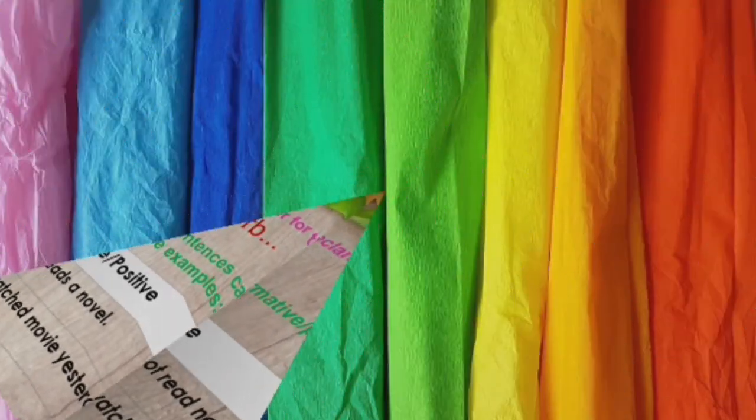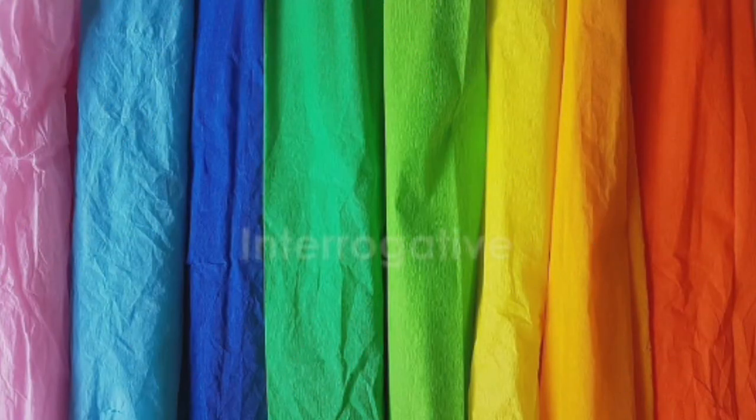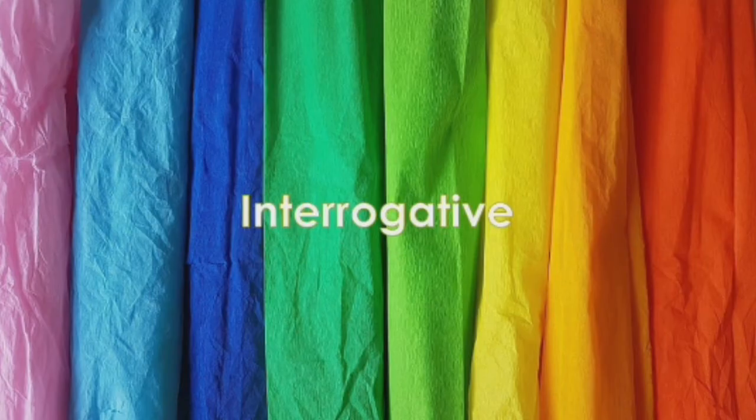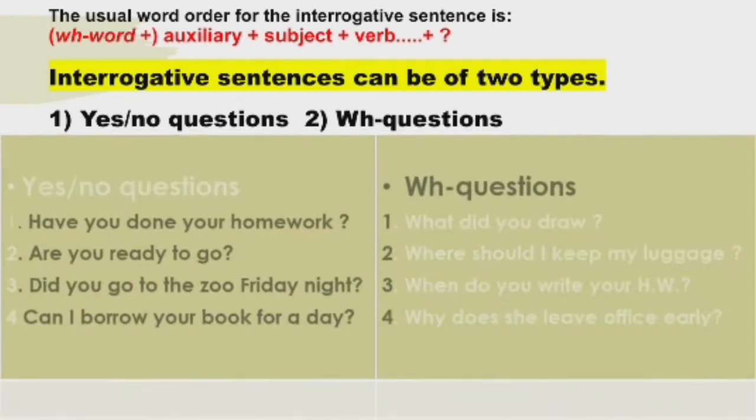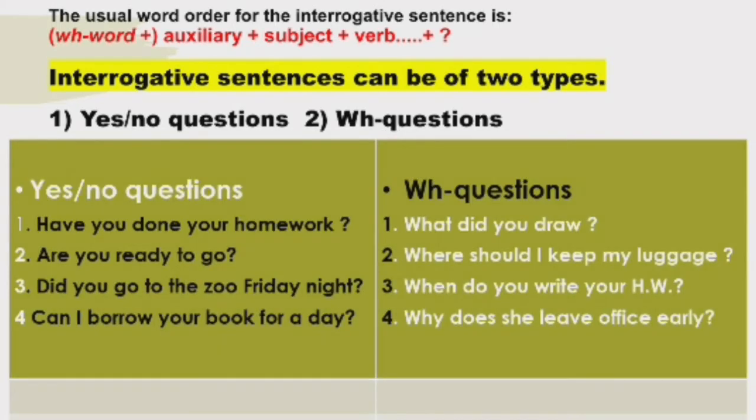Alright, now let's understand the next type, that is interrogative. Now we already know that interrogate means to ask, to inquire. So here we will find questions, and questions are of two types, yes-no questions and WH questions. Well, actually it is an interesting sentence. Could you imagine life without questions? No, never.